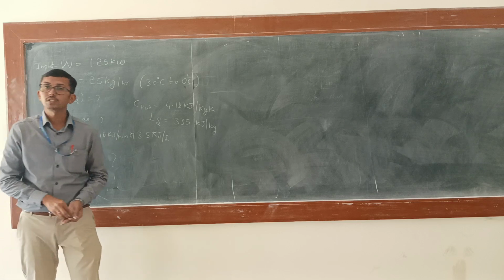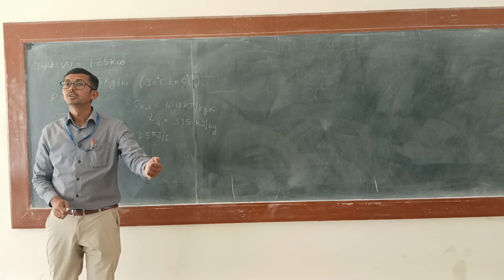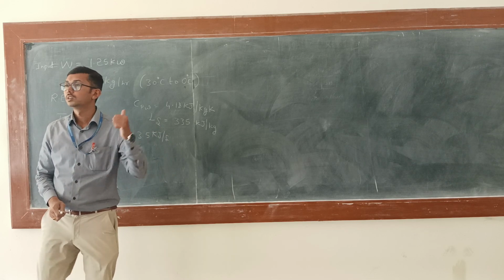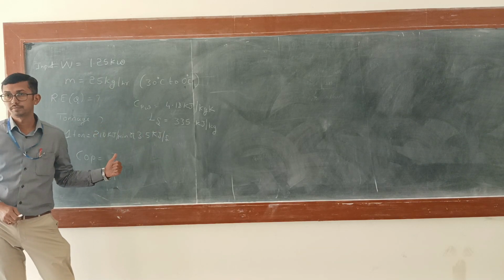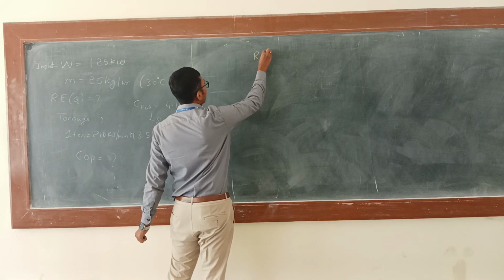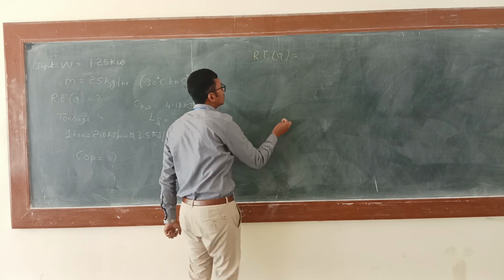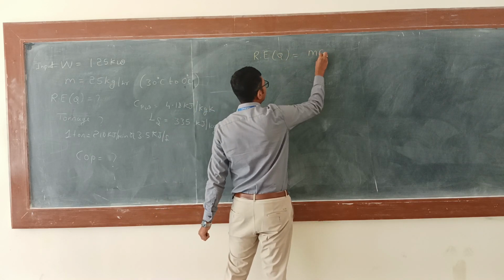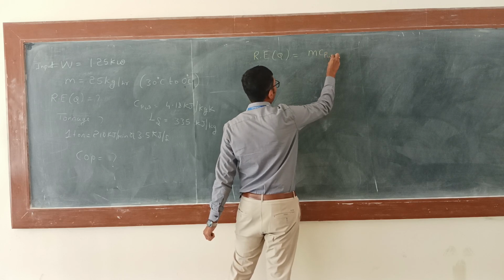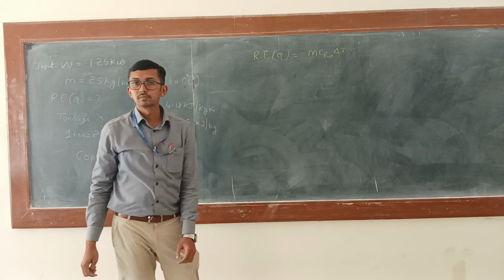Okay. So in the previous problem also we have solved a similar type of problem, where we found out the refrigerating effect. So what is the refrigerating effect? RE, that is equal to Q is equal to M specific heat of water into delta T. Right?